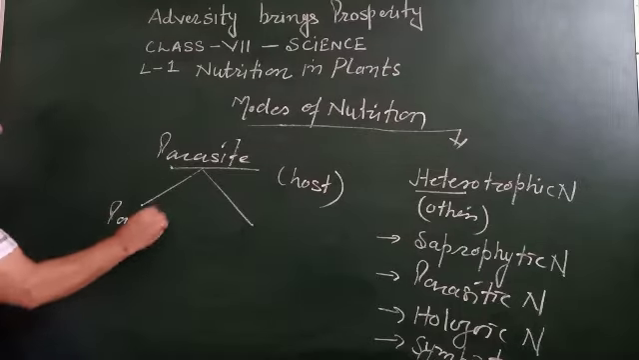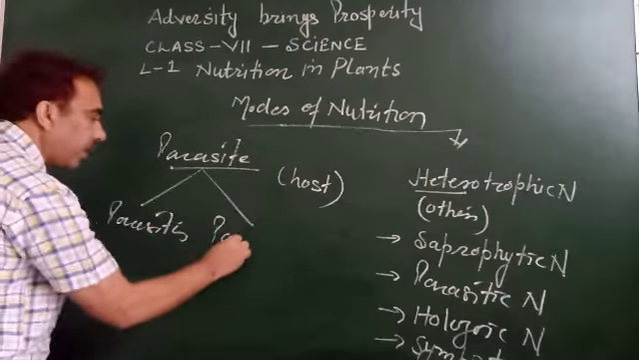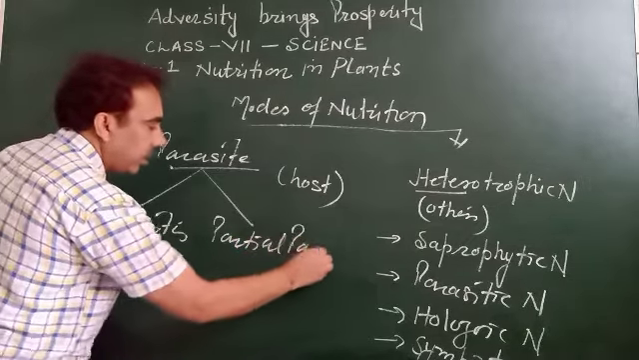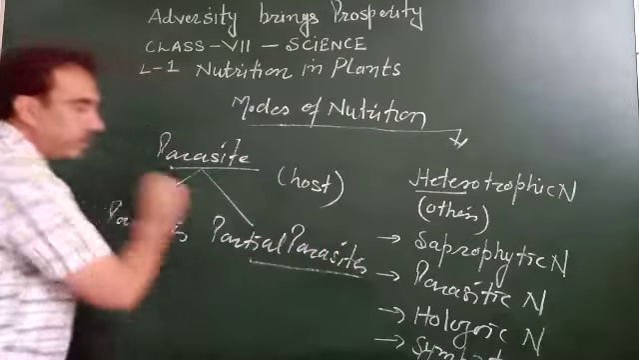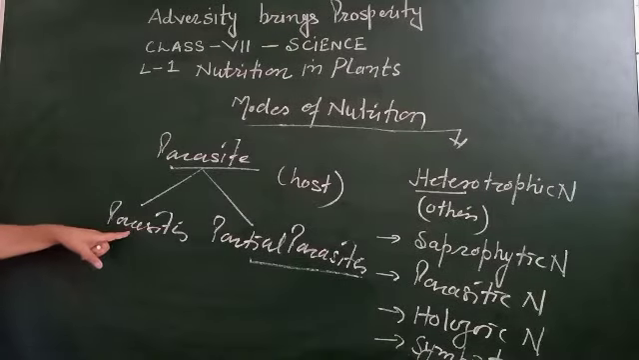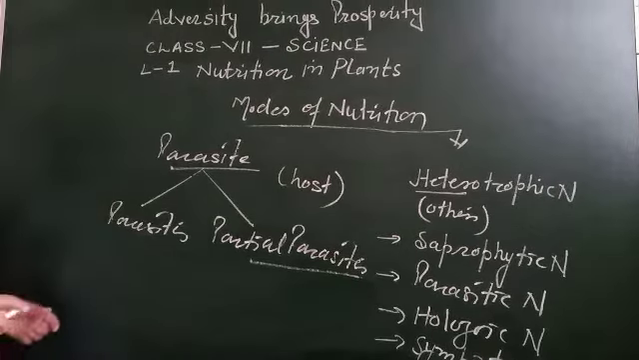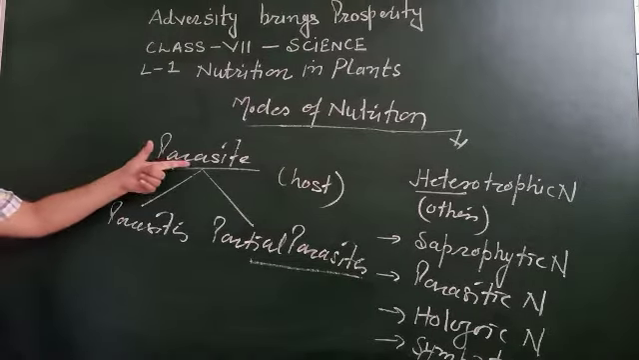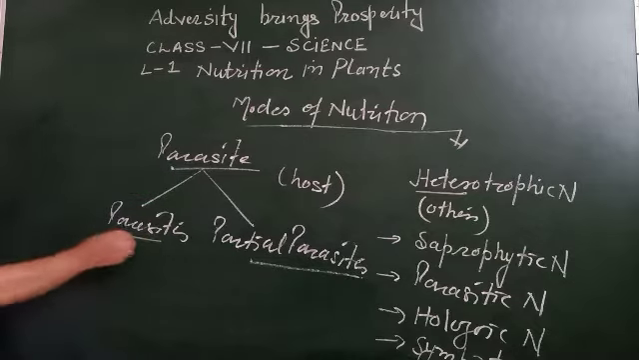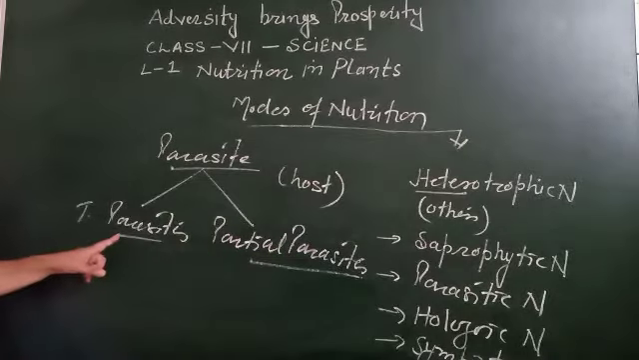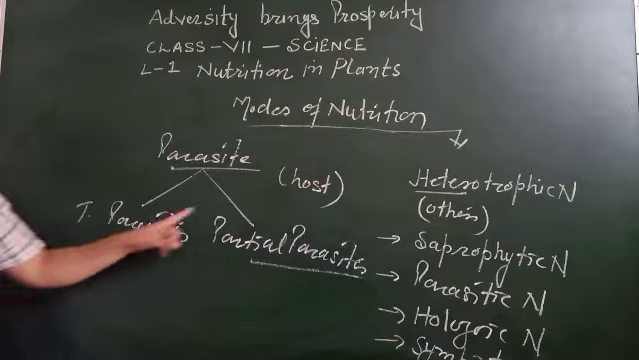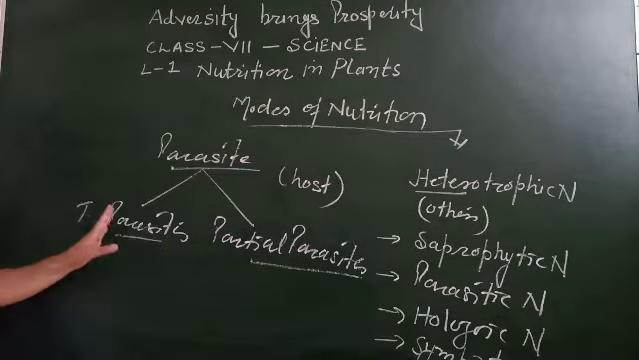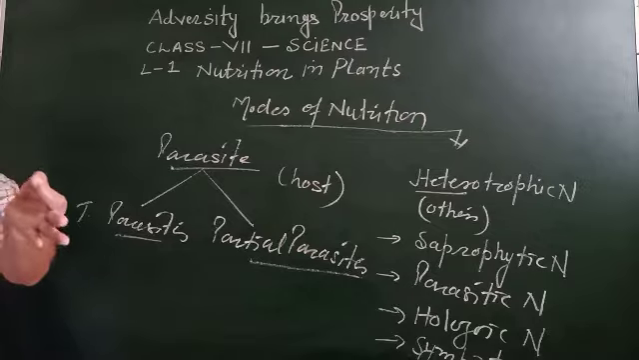Parasites can be divided into two parts: total parasites and partial parasites. Total parasites cannot make their food at all. They get complete food from their host. They cannot make even a little bit of food.